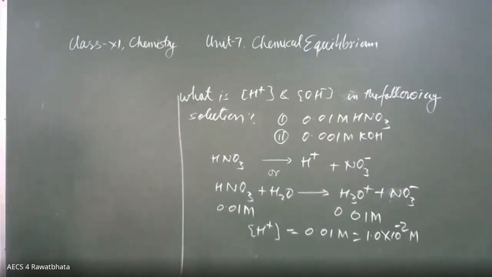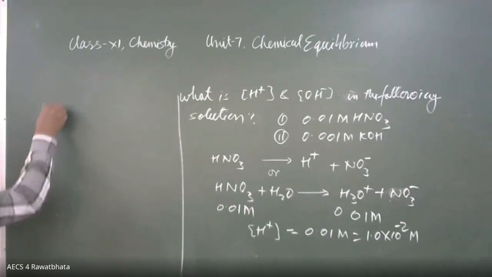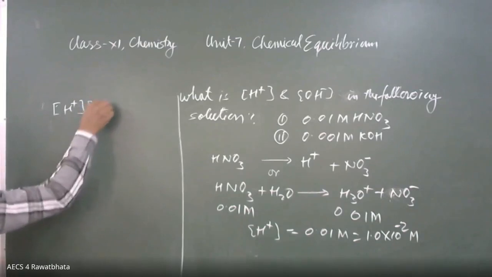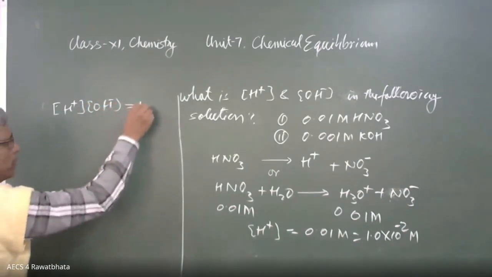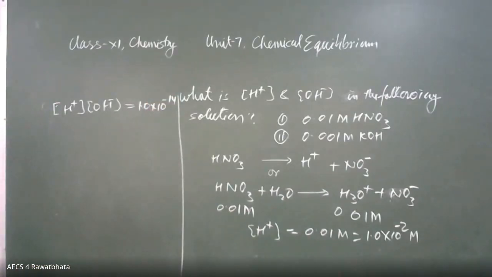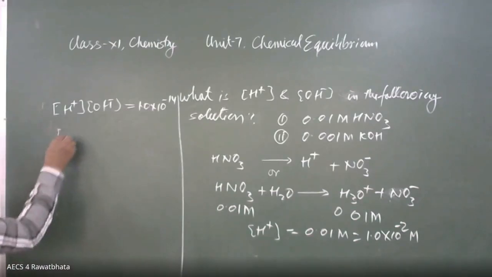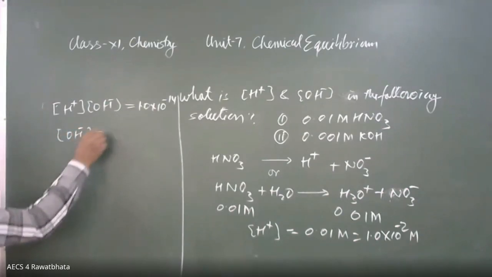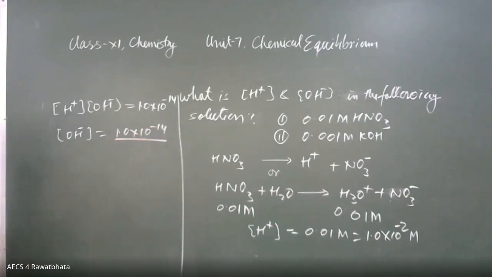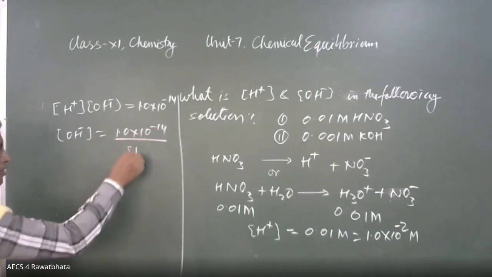Let me take this here. We know that the molar concentration of H positive times the molar concentration of OH minus is equal to 1.0 into 10 raised to power minus 14. The product of these two is always 1.0 into 10 raised to power minus 14, whatever the concentration of H positive or OH minus. We are going to find the molar concentration of OH minus. OH minus is equal to 1.0 into 10 raised to power minus 14 divided by the molar concentration of H positive.